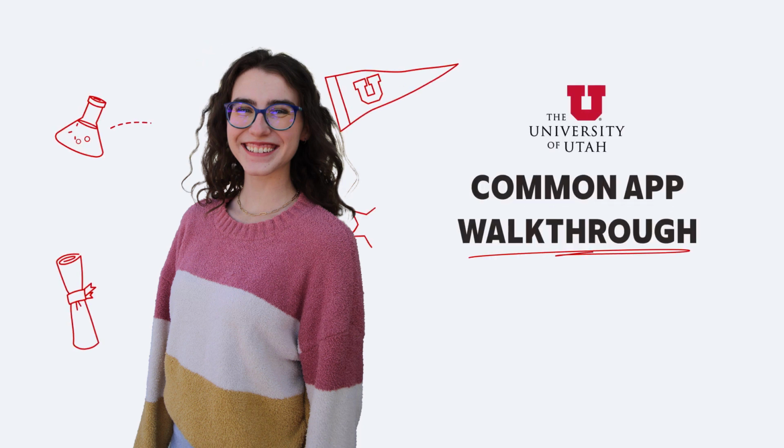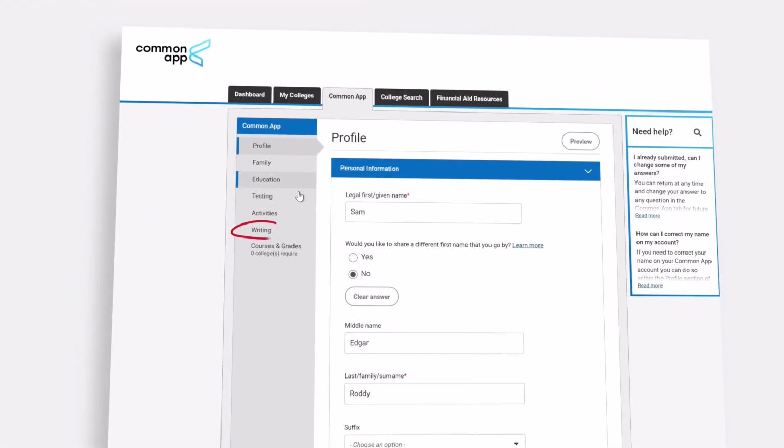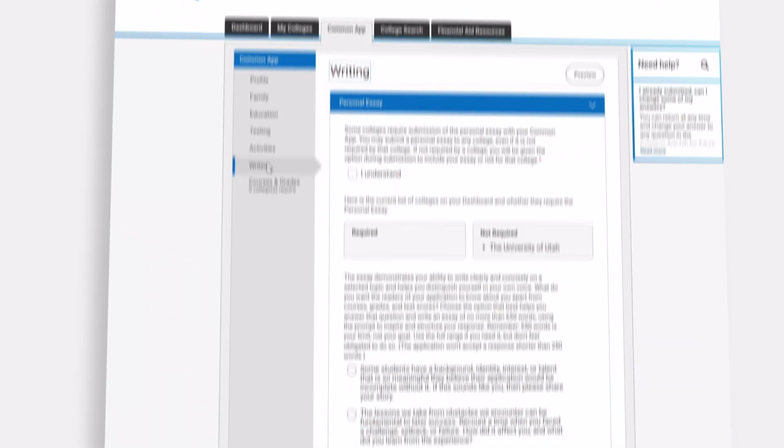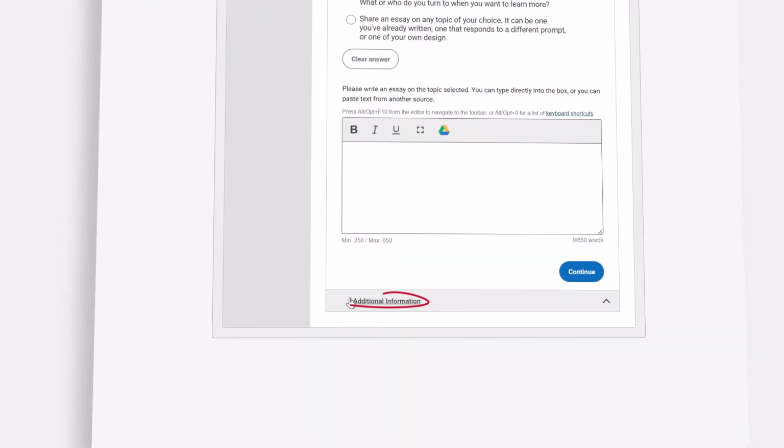Just as no two people are identical, no two applicants are the same. And remember, this part is completely optional. Start on the Writing tab on the left. This is your chance to give some additional information to give context to the rest of your application.